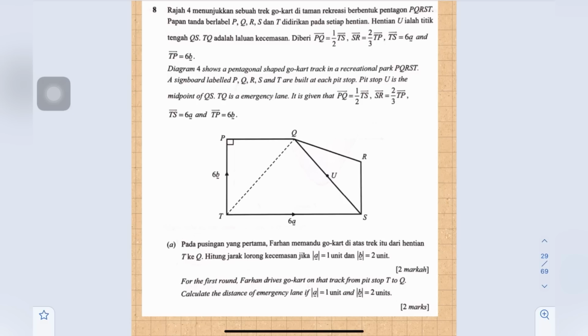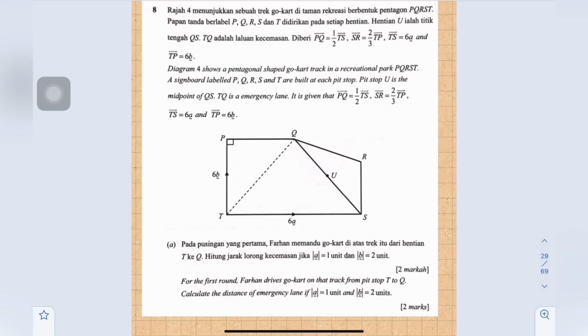It is given that vector PQ equals 1 over 2 vector TS, vector SR equals 2 over 3 vector TP, vector TS equals 6A and vector TP equals 6B. (a) For the first round, Farhan drives the go-kart on the track from pit shop T to Q. Calculate the distance of the emergency lane if magnitude of vector A is 1 and magnitude of vector B is 2.